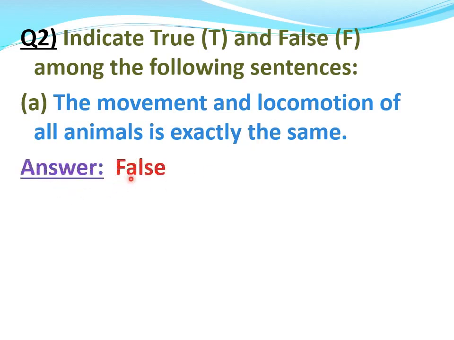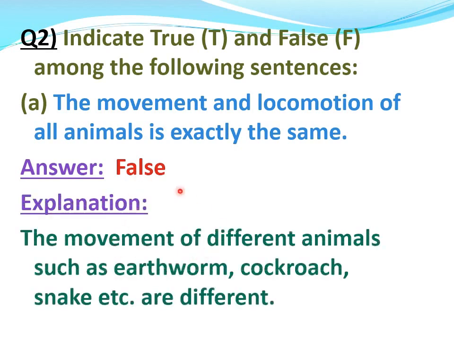Right answer, false. Why? Because the movement and locomotion of different animals such as earthworm, cockroach, snake, etc. are different.